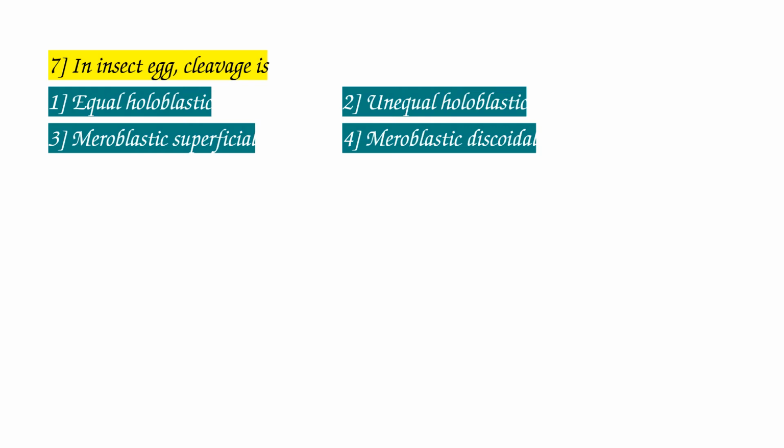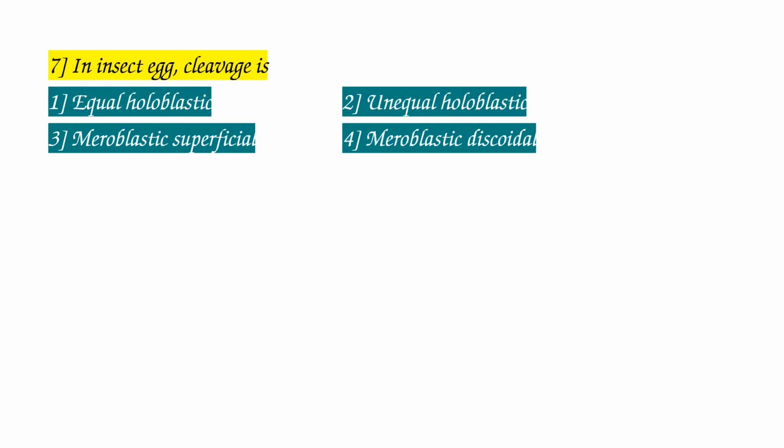Meroblastic superficial and meroblastic discoidal are the two categories under meroblastic cleavage. Meroblastic cleavage is incomplete division of an egg. The egg incompletely divides superficially in insects, and as a discoidal in fishes, reptiles and birds.